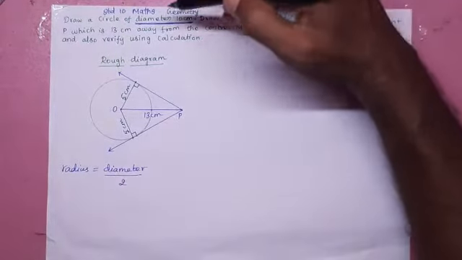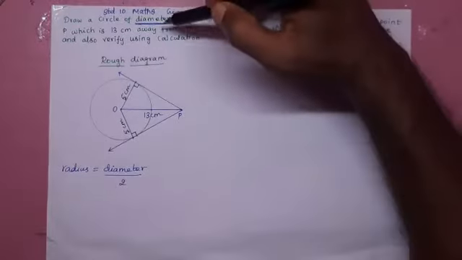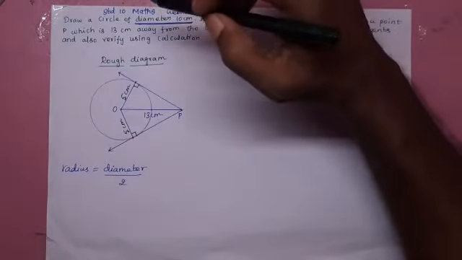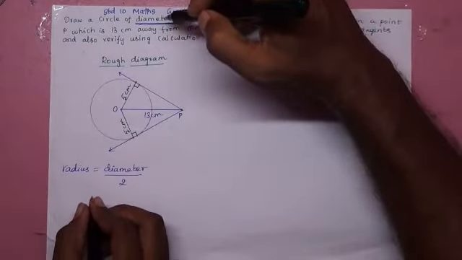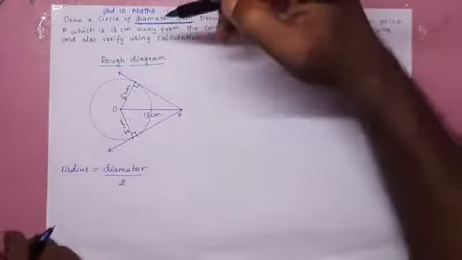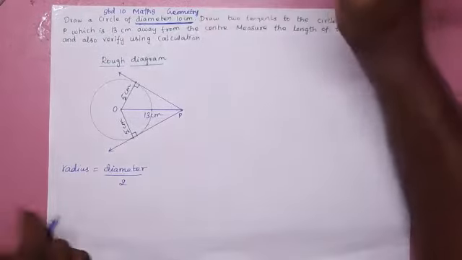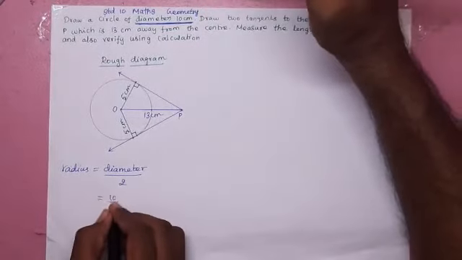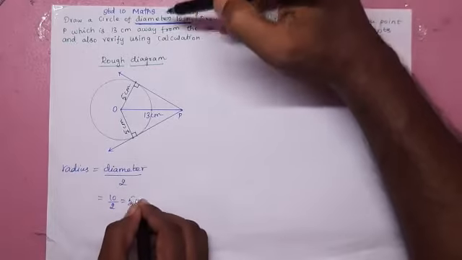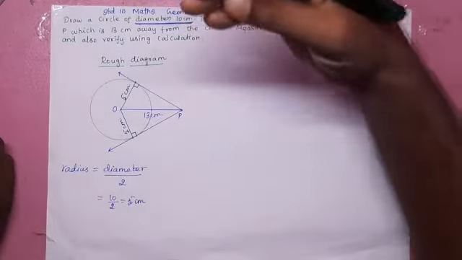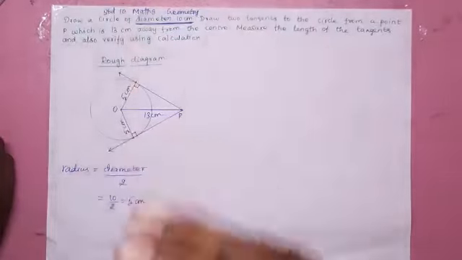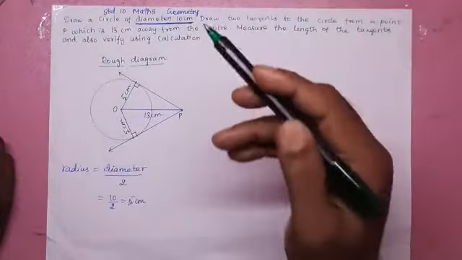First see here whether you are given diameter or radius. Suppose you are given diameter, you must find the radius by dividing by 2. Listen here, you are given diameter, therefore to find the radius, use the formula radius equal diameter by 2, that is equal to 10 by 2, that is equal to 5 centimeter. Suppose you are given radius, directly write as it is, radius equal to this. Don't divide once again by 2.